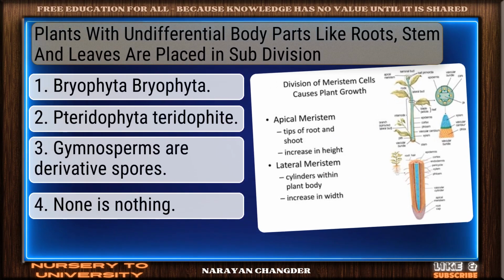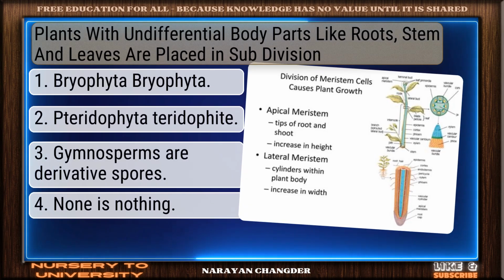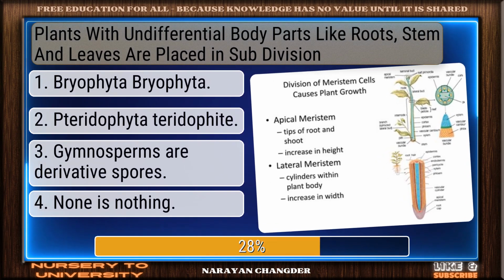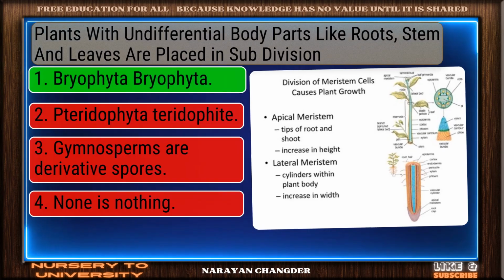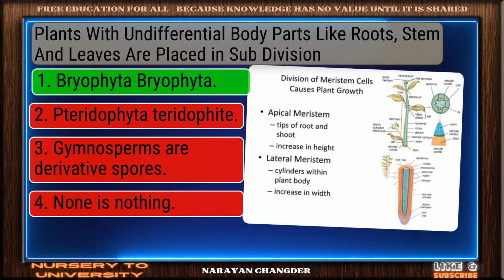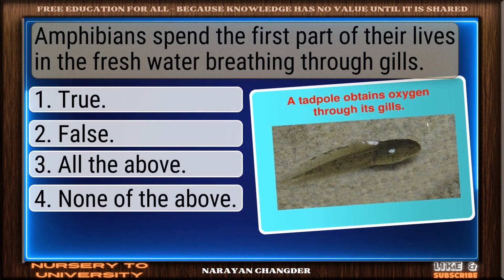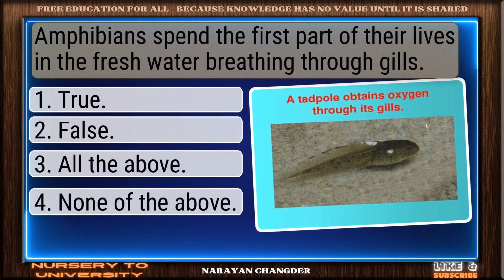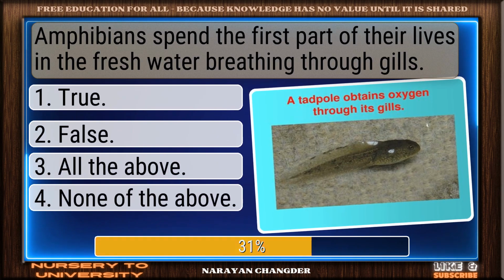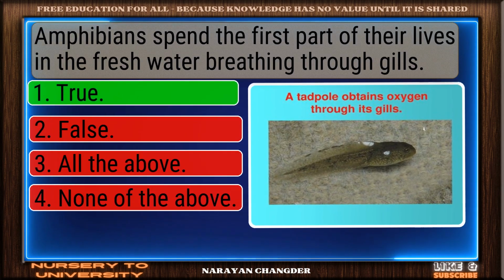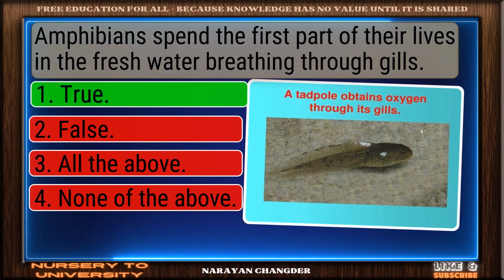Question number 69. Plants with undifferentiated body parts like roots, stem, and leaves are placed in subdivision. Well done. Bryophyta is the right choice. Question number 70. Amphibians spend the first part of their lives in the fresh water breathing through gills. Nice work. You chose true and it is correct.